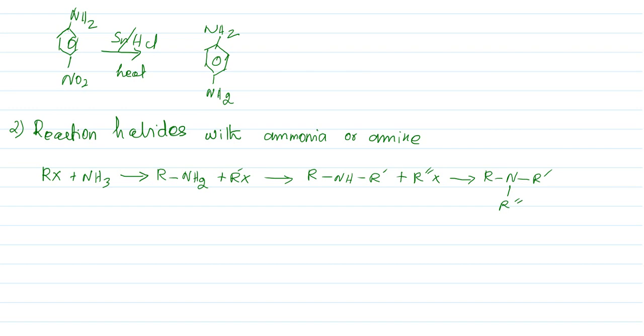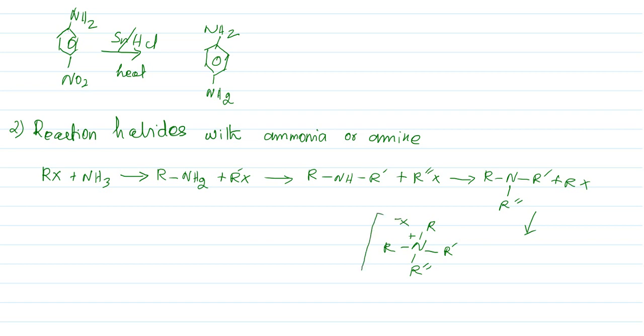This can further react with RX and produce a quaternary ammonium salt, with nitrogen having 4 coordination, where it gets a positive charge and the halide gets a negative charge.